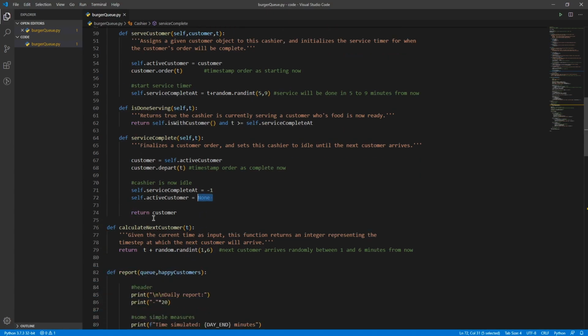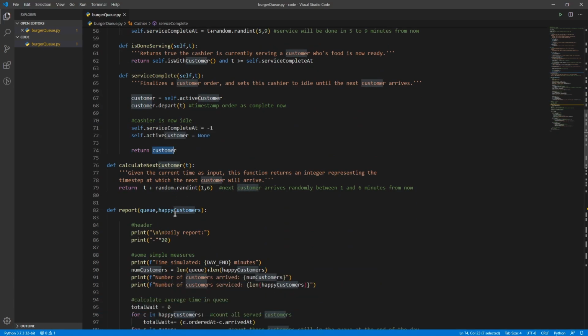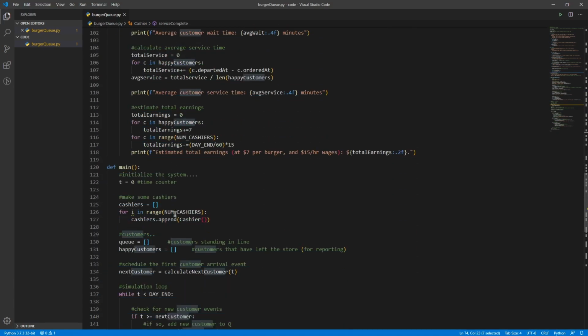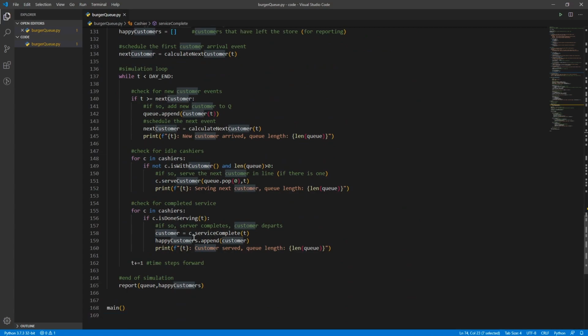All right, and then we return that customer so that that customer can be put into our happy customers queue. There it is: cashier.serviceComplete. We get the customer back from that, and we then append them to the happy customers. They are now completed. So each time through this loop, we'll do all these things, check to see, is there a new customer? Are we not serving anyone? If so, serve the next one. And are we done serving? If so, then set idle. And then on the next step through, we'll get a new customer.